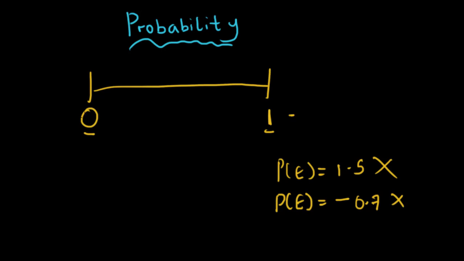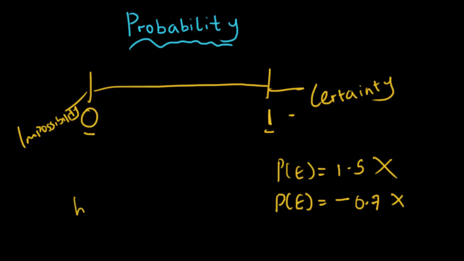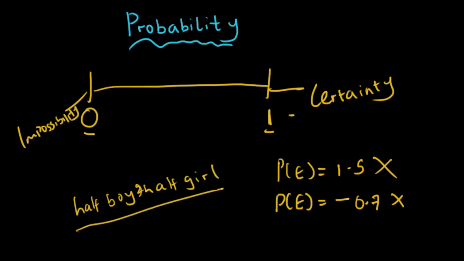Now, what does this symbolize? 0 on the left hand side symbolizes impossibility. Does that make sense? And then 1 symbolizes certainty. Now, if I ask you, we've got a pregnant woman. What's the probability that if this woman is delivered of a baby, the baby will be half boy and half girl? Naturally speaking, this is impossible. So the probability of this event occurring is 0.